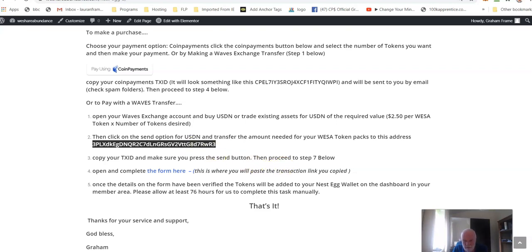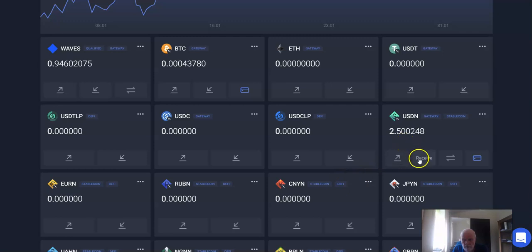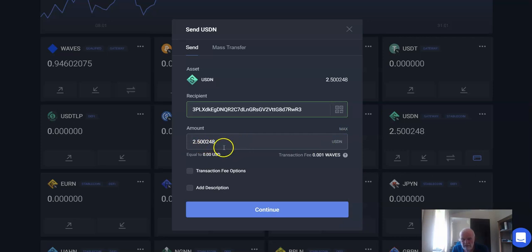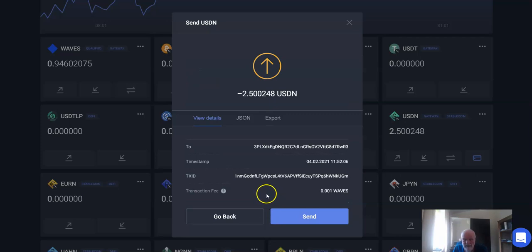Okay, so if you go back to Waves now and we go to USDN and we click on send here, and we paste in that address. It must be this address. It starts with P3PLX and it ends with RWR3. And we can send, I might as well send all of it, but you could make it just 2.5 and hang on to those fractions of a cent if you wanted, but I'm going to send it all. And we click continue.